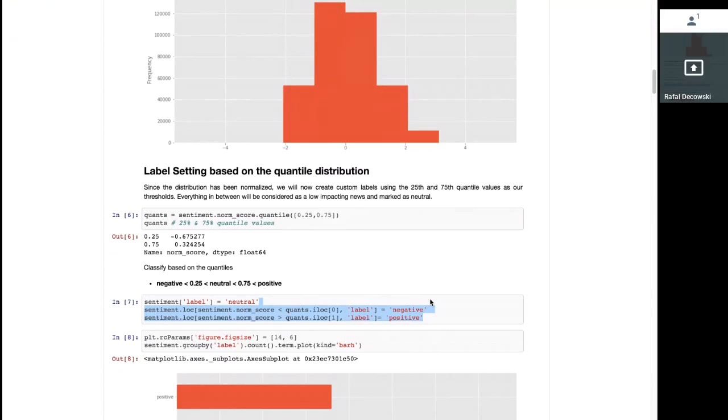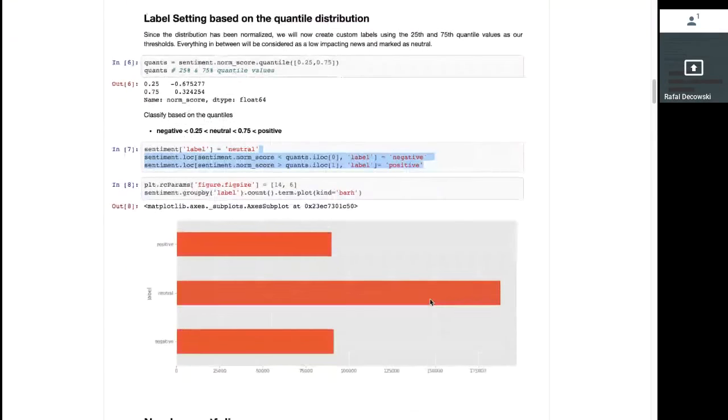The label categories are positive, negative, or neutral. They're based on their position within the normalized set. Anything below the 25th percentile is negative. Anything above the 75th percentile is positive, and anything in between is neutral. This produced a list of labels that are highly impactful in either direction.